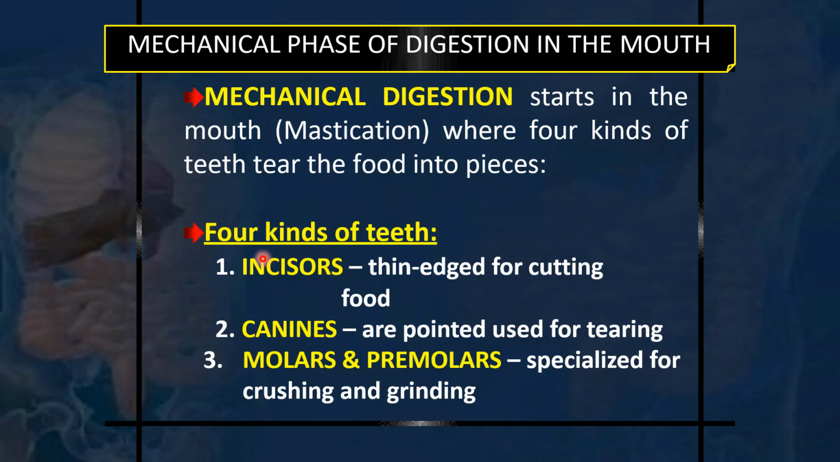So we have four kinds of teeth. The front ones are the incisors, the sharp ones are the canines, and then the grinding teeth are the molars and premolars, which are specialized for crushing and grinding. The canines are pointed, used for tearing, and the incisors are thin-edged for cutting food. Canines are mainly present in carnivorous animals. We have one canine on the right and one on the left of the upper jaw, and similarly two canines in the lower jaw also.